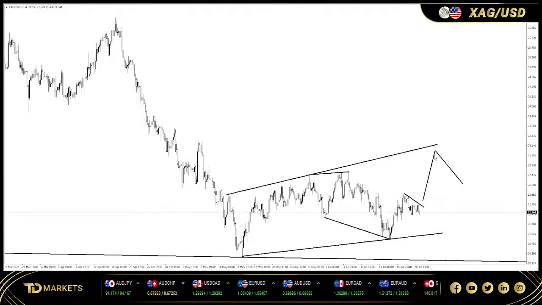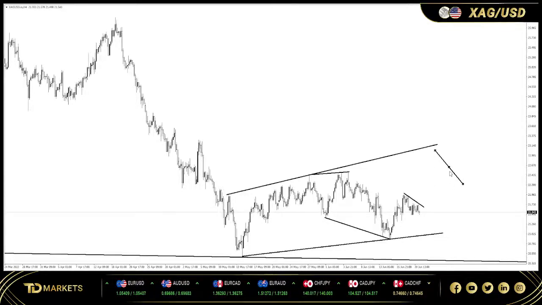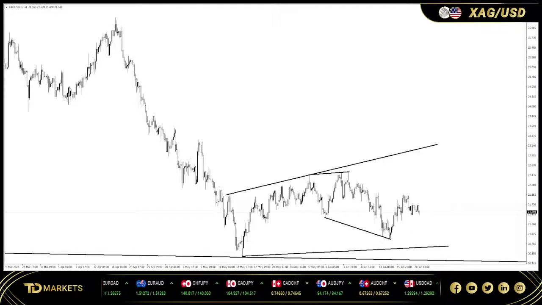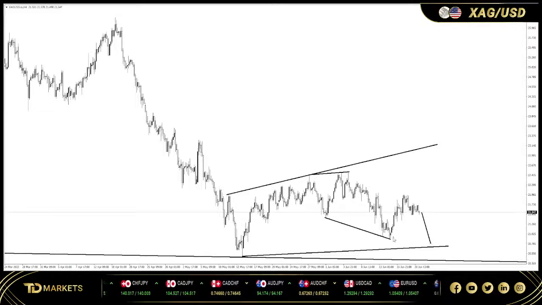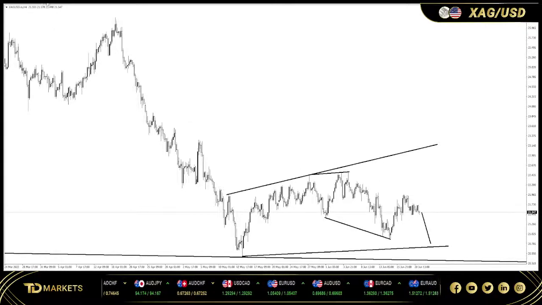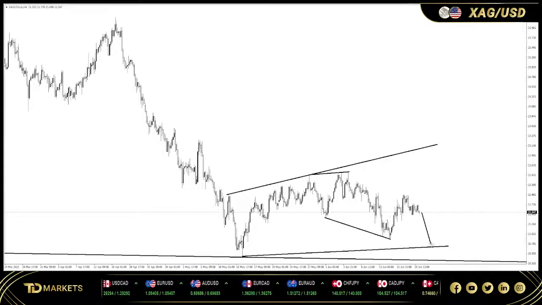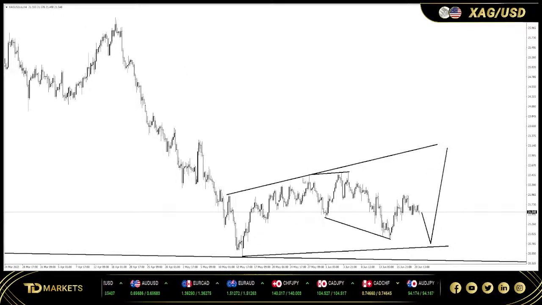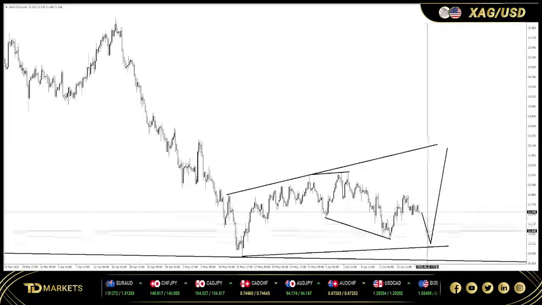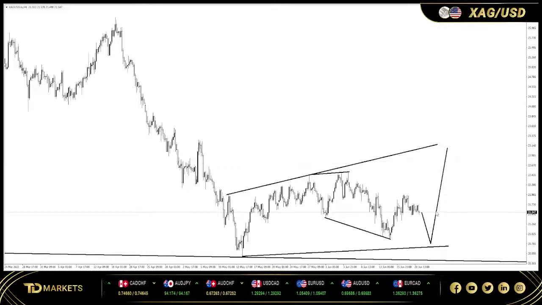Now, in terms of silver, since it is still forming a correction, we are looking at a few possibilities. The other possibility is that if the market drops and breaks this low, we are still due for one more leg to the upside. This whole move to the downside is the second leg of the correction, and then we are due for one more leg to the upside for the market to fully complete this. This is the second scenario, where if the market drops and breaks this low, then somewhere around this low you are going to get a push to the upside.